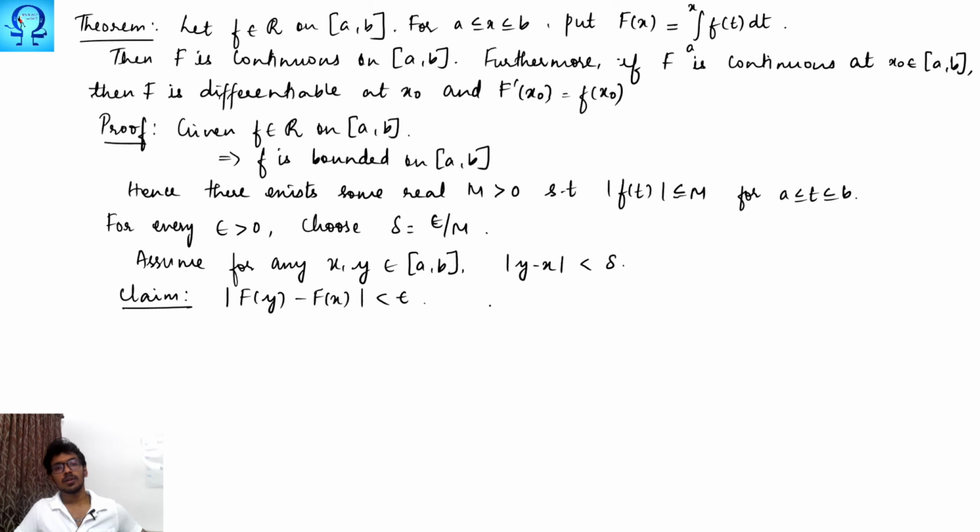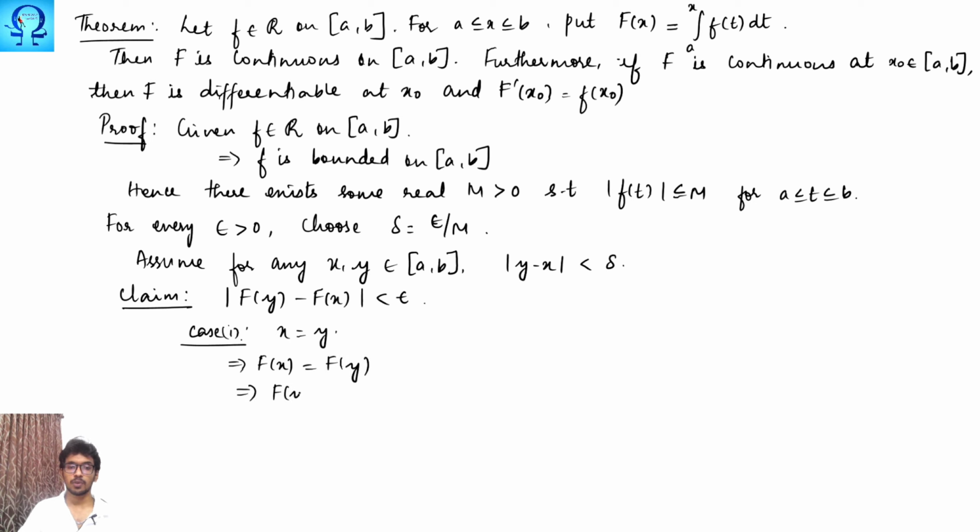Now we are taking two arbitrary points from this interval [a, b]. So this leads to three cases. Case 1 is when x and y are the same. If x and y are the same, this clearly tells us that f of x equals f of y.